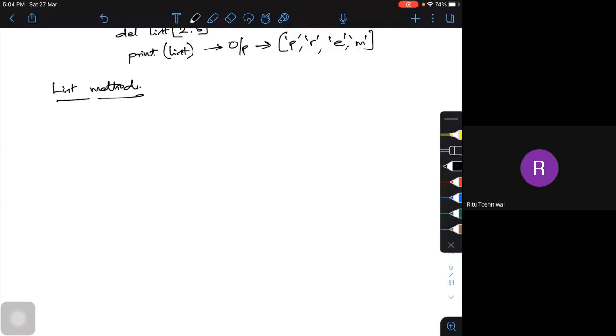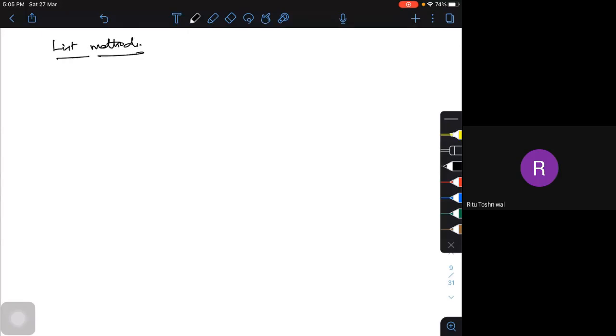If I use the function clear, it is going to clear all the elements in your list. If I want to count the number of elements in the list, I can use count, or you want to sort it. So these are the simple list methods which can be used when you're writing code. Maybe I will take a snapshot of it, attach it, and upload it in your Google Classroom. We can go through that. So different methods are there. You can try those methods as an example.